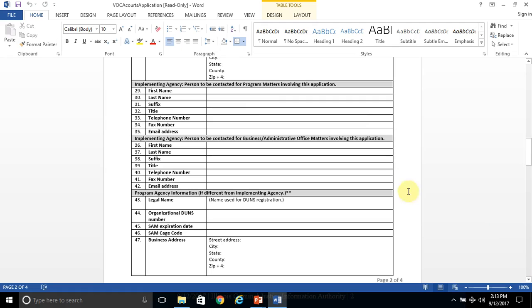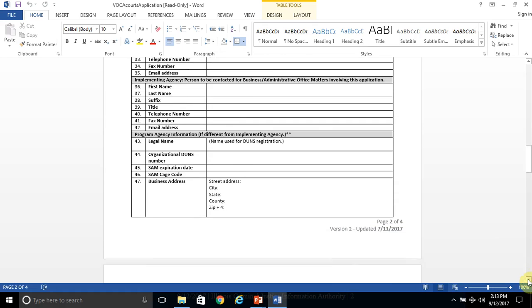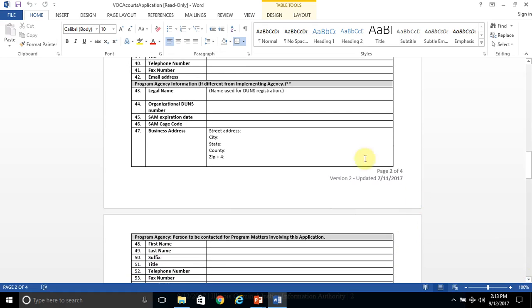Below that, we're seeking information on who should be contacted regarding programmatic matters or fiscal matters. This isn't necessarily the executive or the chief financial officer, but it might be. But these are the people who we would need to contact if we have any questions about any of your application materials. The next box is information on the program agency. So that would be your state's attorney's office or your police department, your sheriff's office. That's the information that we're seeking here.